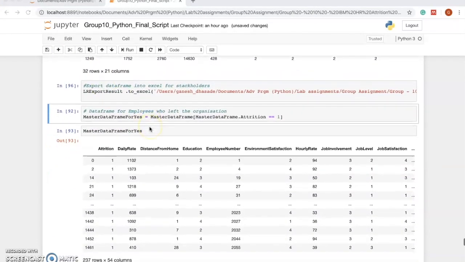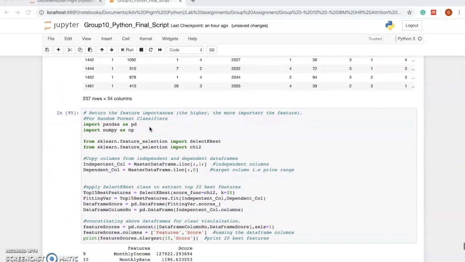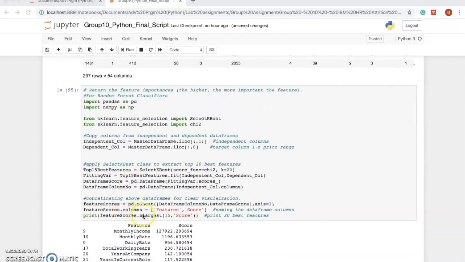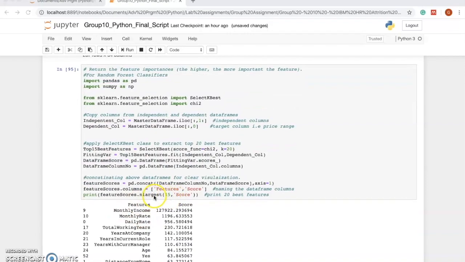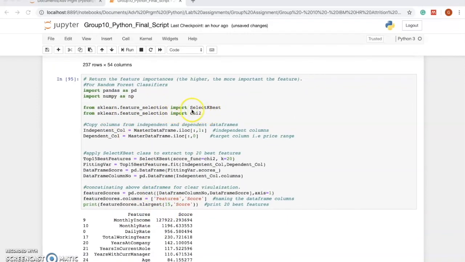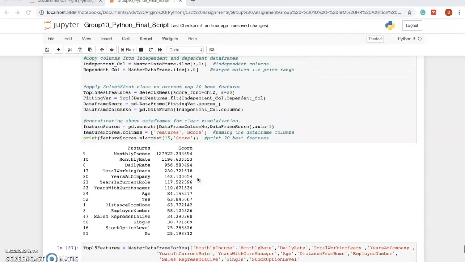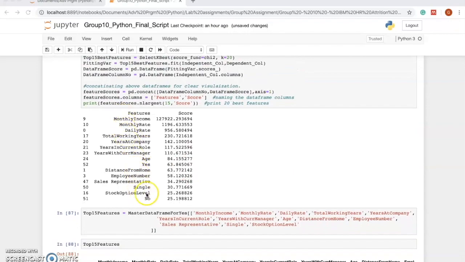To help stakeholders, we try to find out which are the top 15 features that influence employees to churn. For that, we use the sklearn feature selection package and import the SelectKBest library. We implement the SelectKBest function on the independent and dependent columns of the dataset, and we found the below 15 features which are more likely to influence the employee for attrition.